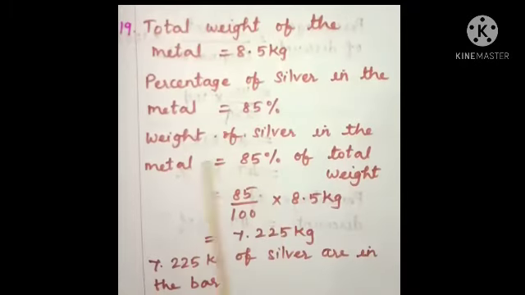So P percentage of total weight. 85% of 8.5. Here the total weight is 8.5 kg. 85% can be written as 85 by 100. Now multiplying these two values and dividing by 100, we get 7.225 kg. Therefore, 7.225 kg of silver are in the bar.